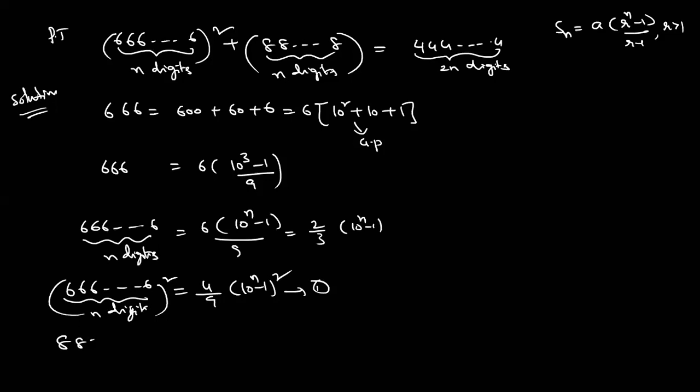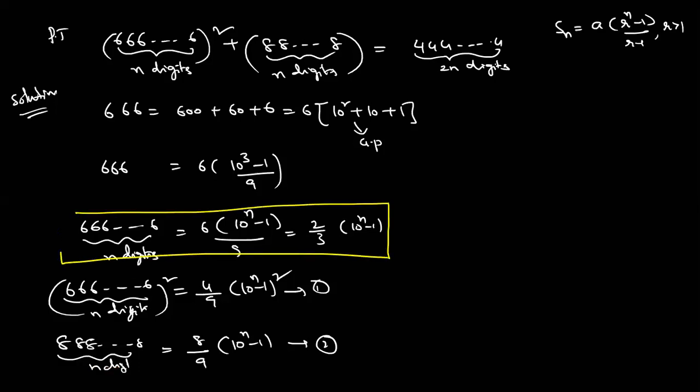Similarly, 8 and so on 8, n digits, how much? The answer is 8 by 9 into 10 power n minus 1. This is 2. Sometimes they ask 7, 7 and so on 7, for example, n digits. How to write? 7 by 9 into 10 power n minus 1. Or 3 repeated n times, n digits. Like that.